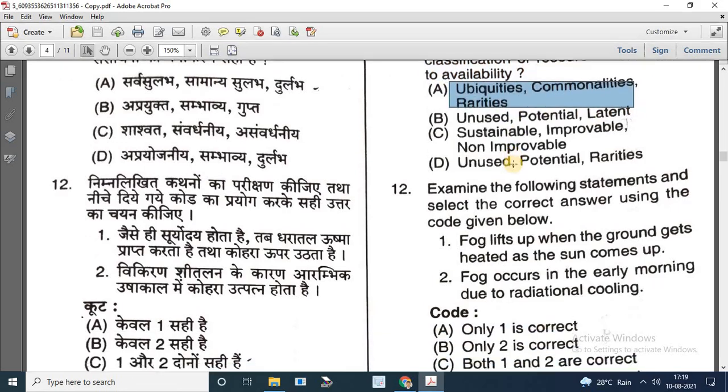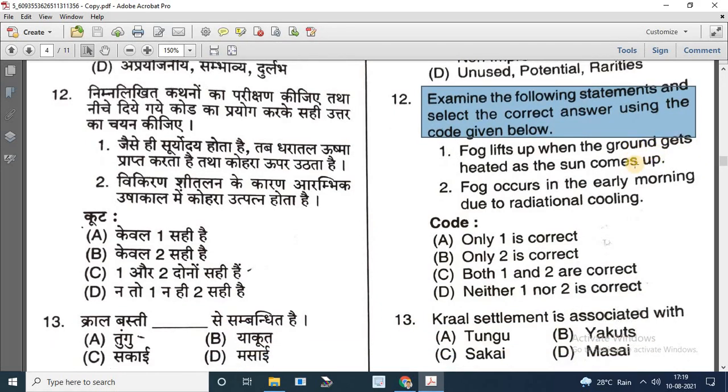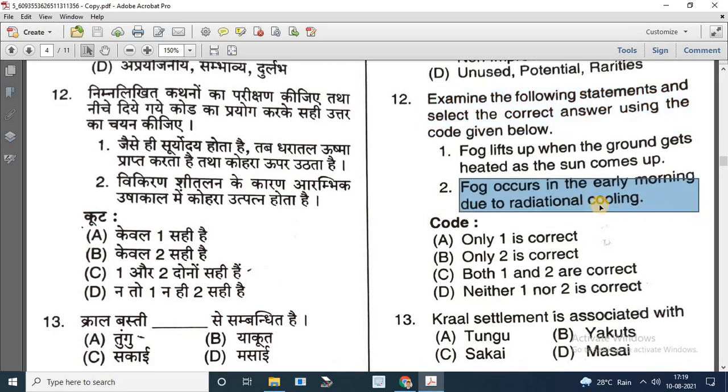Next question is, examine the following statements and select the correct answer using the codes given below. First statement is, fog lifts up when the ground gets heated as the sun comes up. Think about this statement. Is it true or false? So this is true. Next statement is, fog occurs in the early morning due to radiational cooling. This statement is also true. So the answer is C.